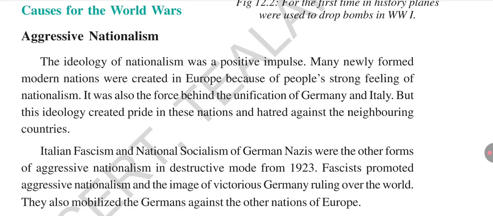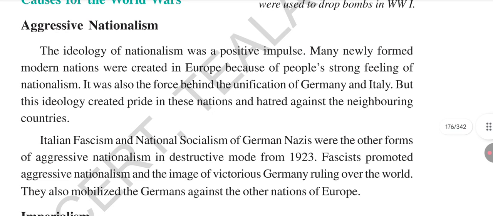Actually, nationalism is a strong feeling about one's nation and hatred of neighboring countries' people. Sometimes it is a great pride in our nation, but fascism and Nazism are its destructive mode. From 1923, fascists promoted aggressive nationalism, on the image of a victorious Germany.